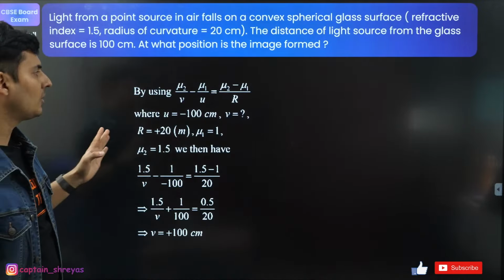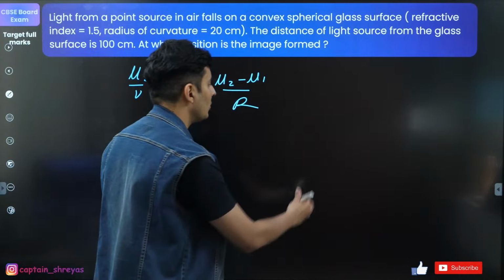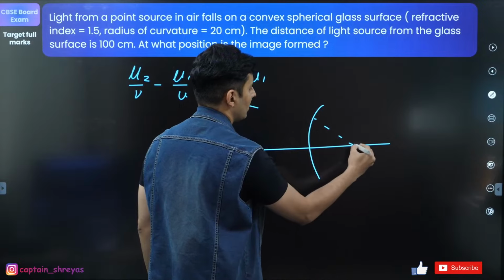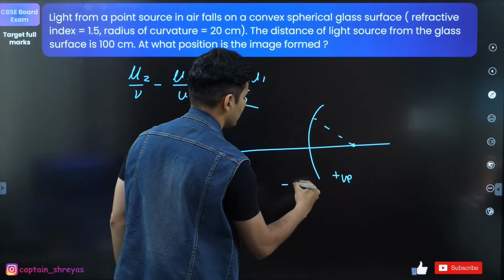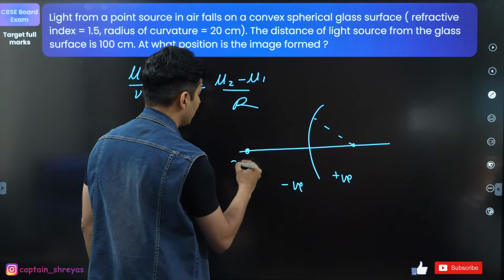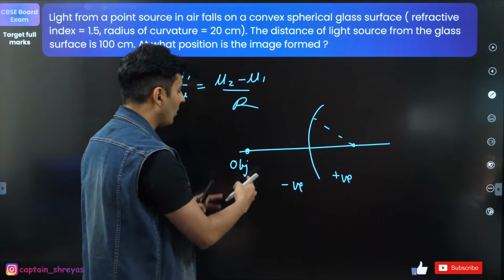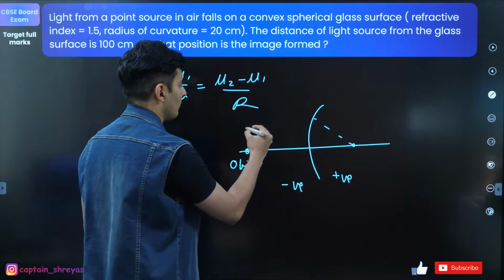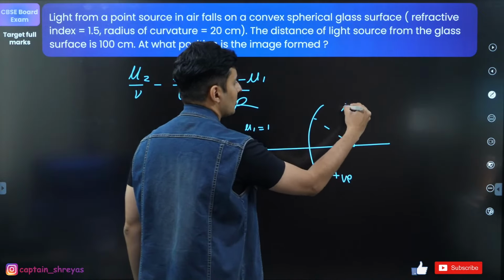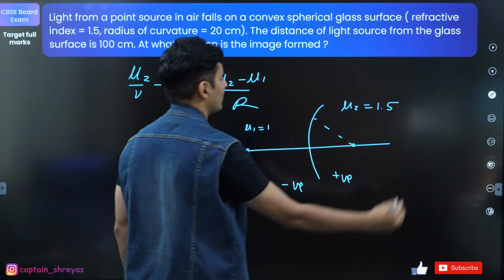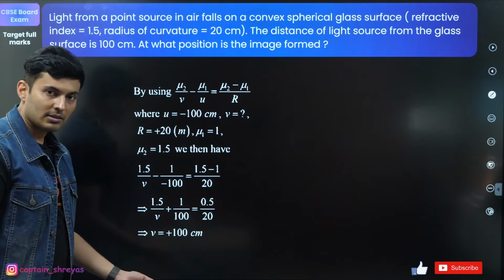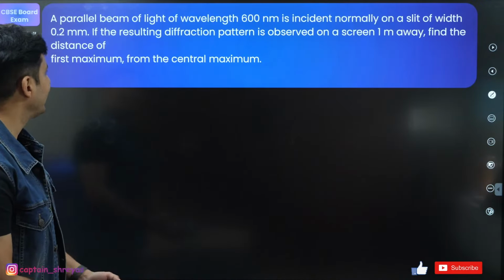In the diagram, the radius of curvature is on the positive side and the object is on the negative side, so object distance is negative and radius is positive. Solve and you will get the answer as 100 centimeters. Simple. Moving on to the next question.